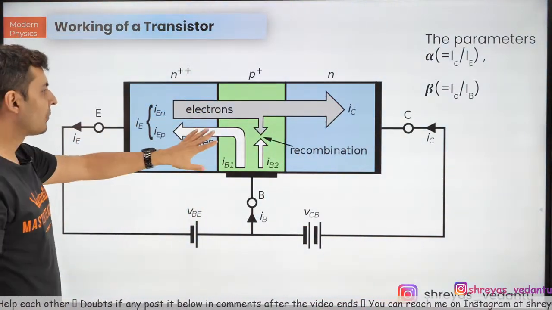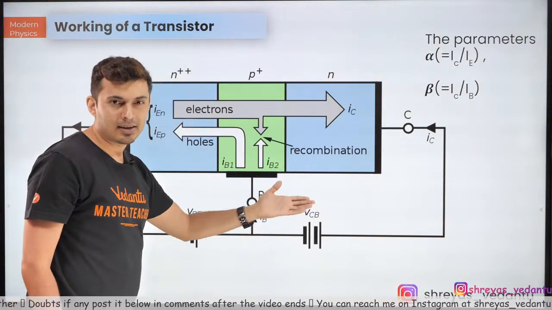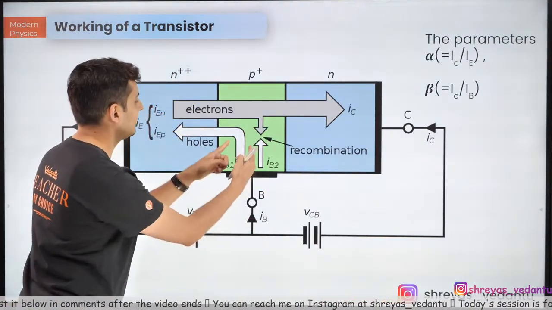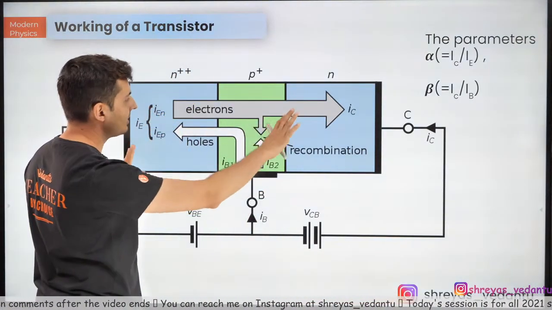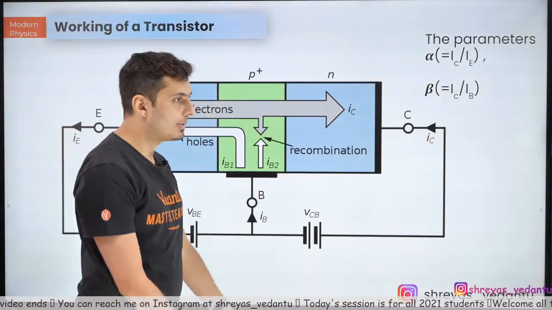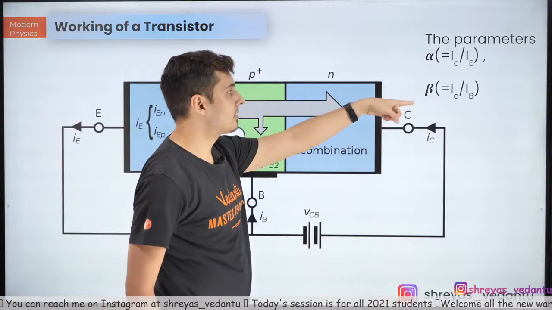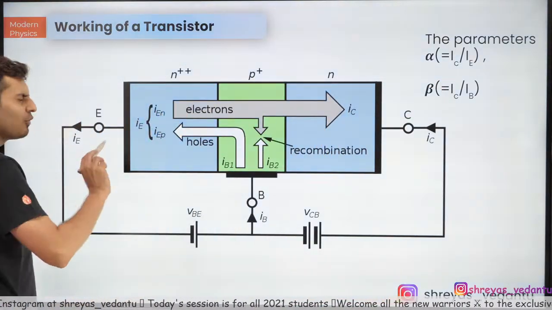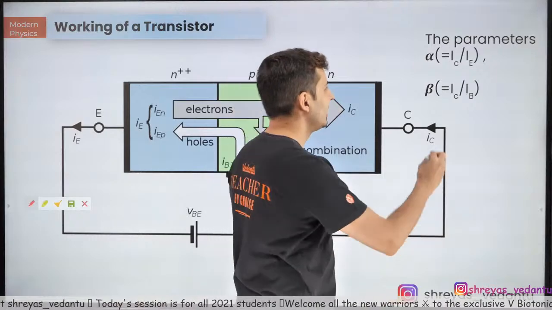Okay, so this is the same thing via electrical analog, but you don't have to remember this so much. Just remember the base current is small, the collector current is decent, base and collector current together give you the emitter current. Now the two characteristics of a transistor, alpha and beta, are very easy to remember. I'll tell you what.